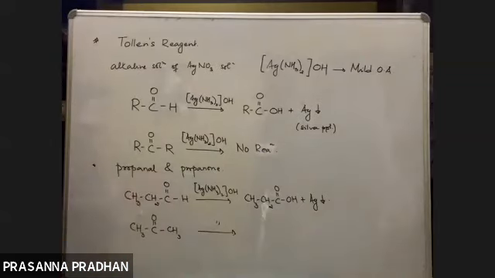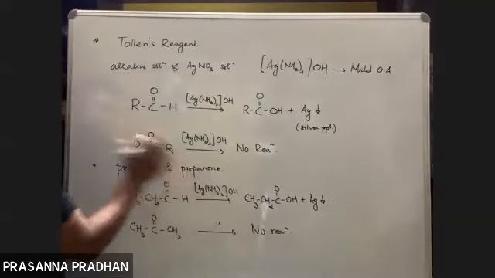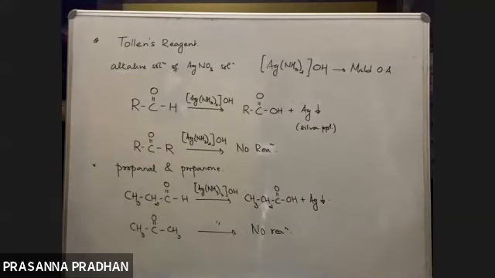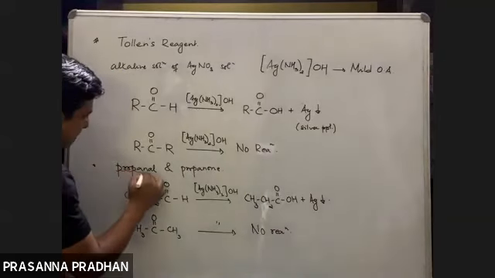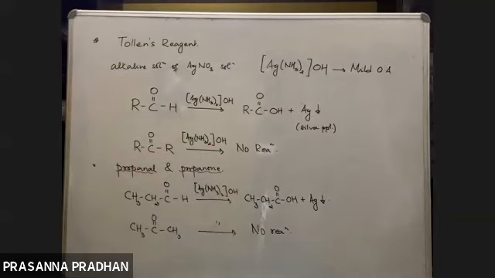What will you write down? Just tell me. Second reaction, acetone plus Tollens reagent. Will it give any reaction? No. There will be no reaction. So there's a very convenient method to distinguish between your aldehydes and your ketones. So not only aliphatic aldehydes, but aromatic aldehydes as well.